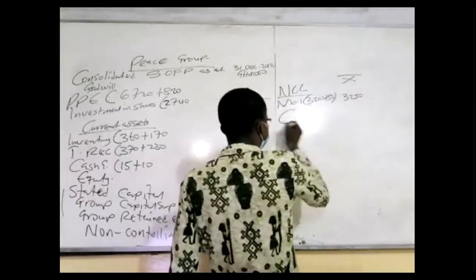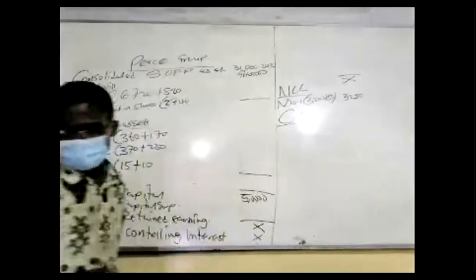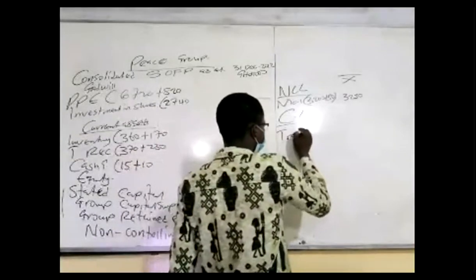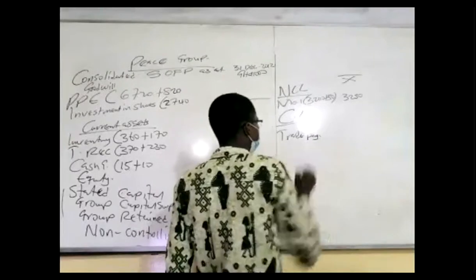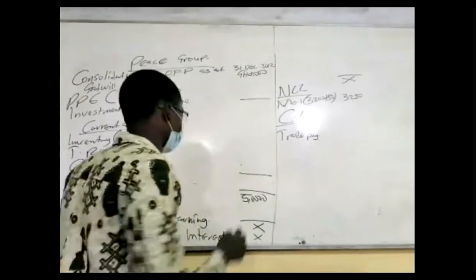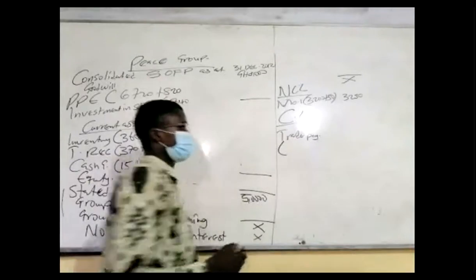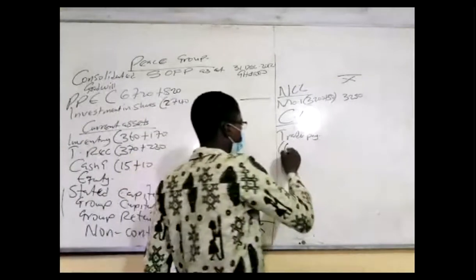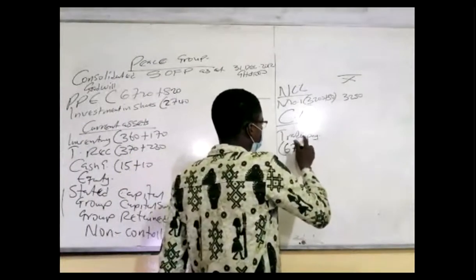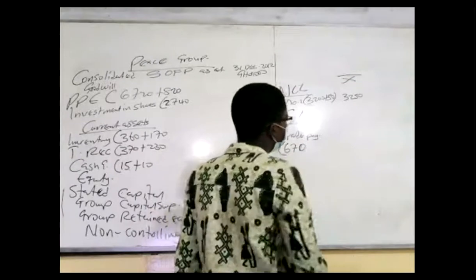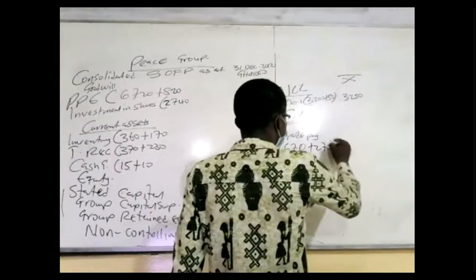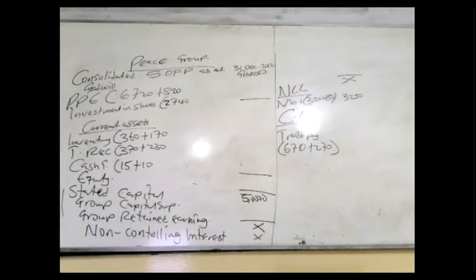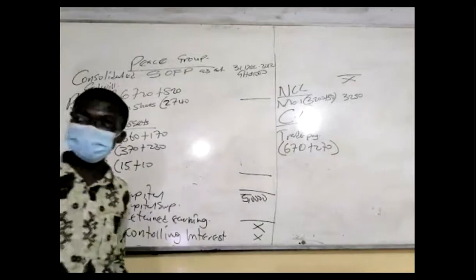So current liabilities. With the current liabilities, the first on the list is what? Trade payable. Now, trade payable, I'll open a bracket and then 670 plus 270, right? So this is not conclusive. Nothing was said about it. Therefore, the nominal separated the current account from the trade payable.